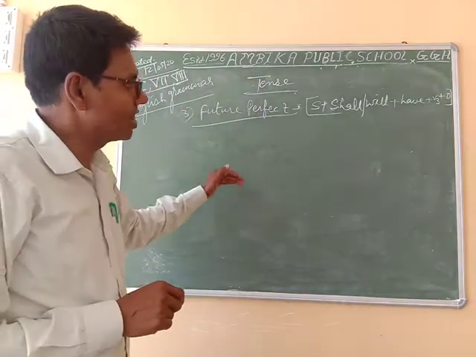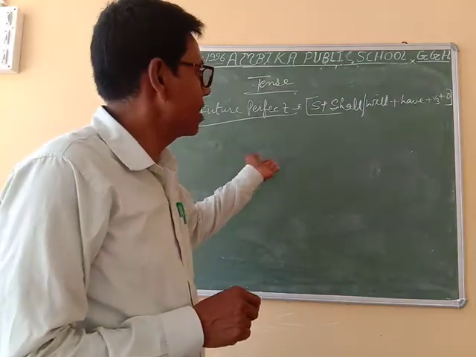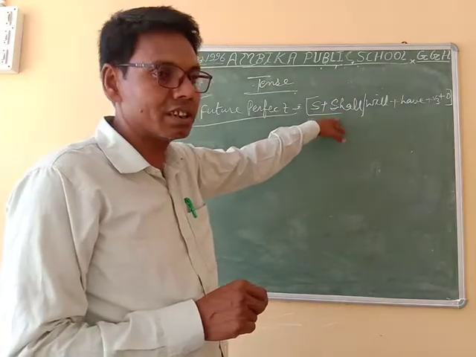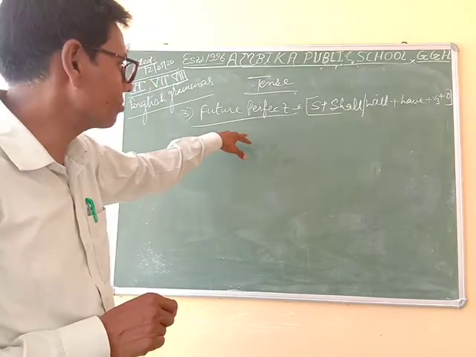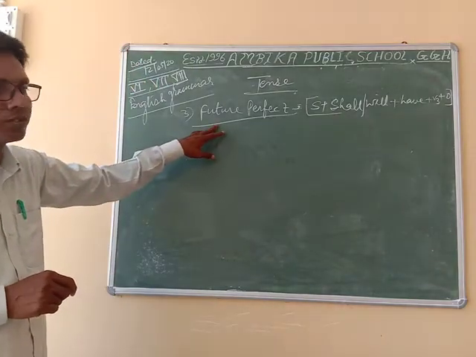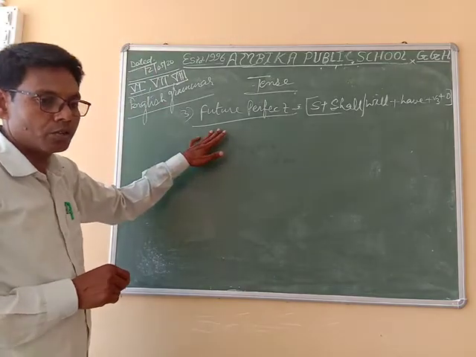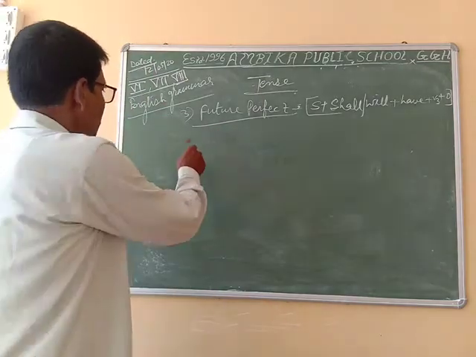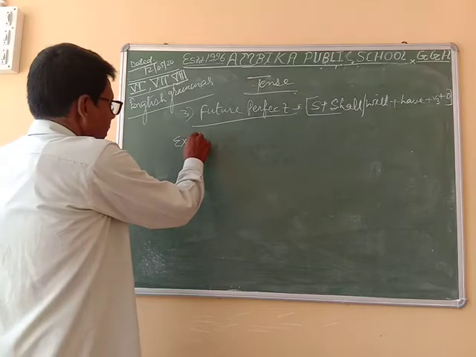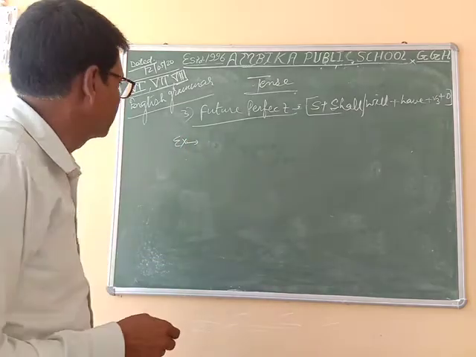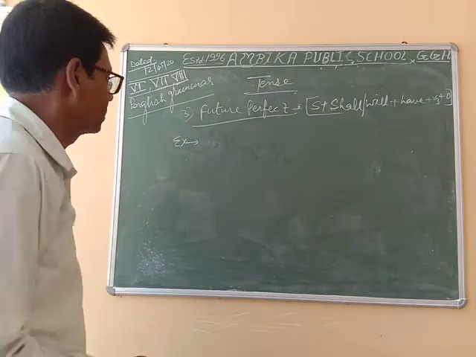Whenever the sentence relates to this structure, we can tell the sentence is in the form of future perfect. Through examples, we shall try to understand how the example is relating with future perfect.